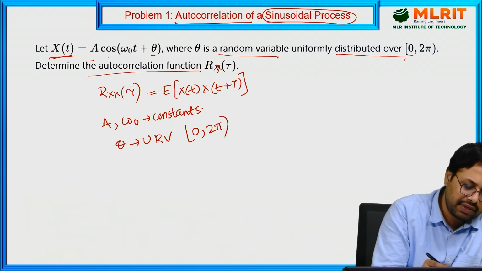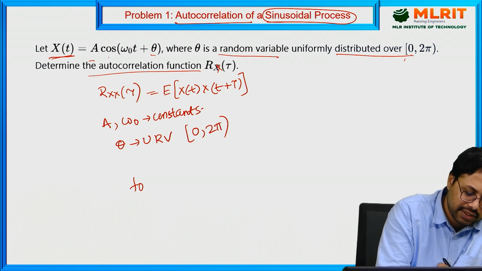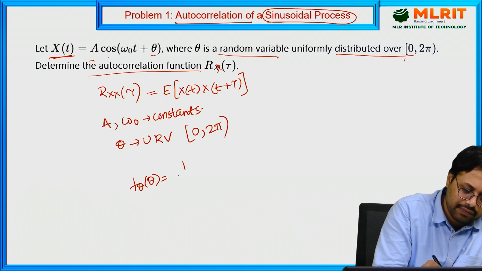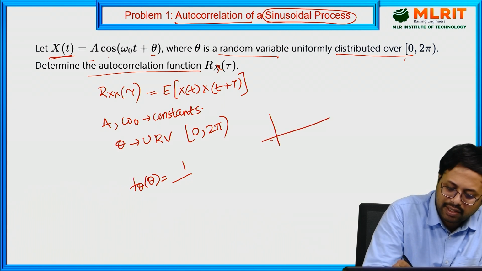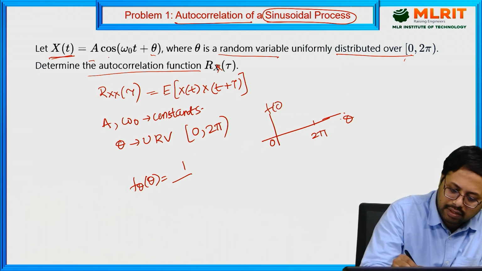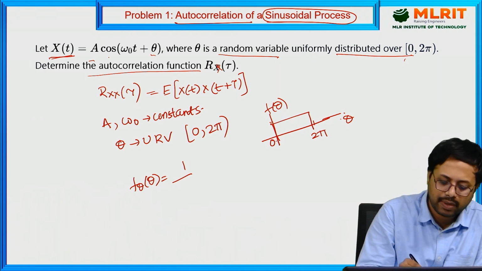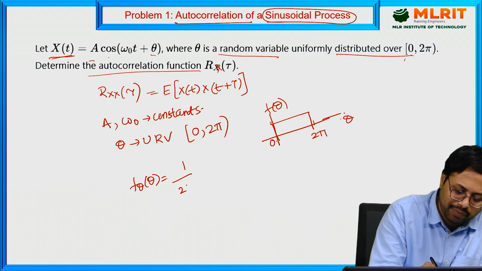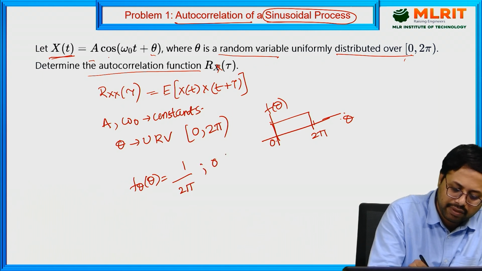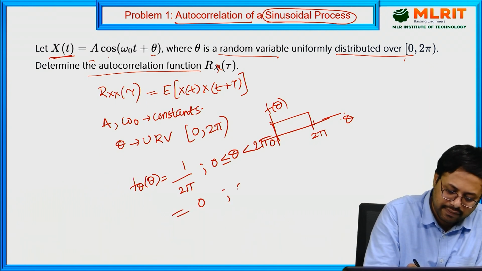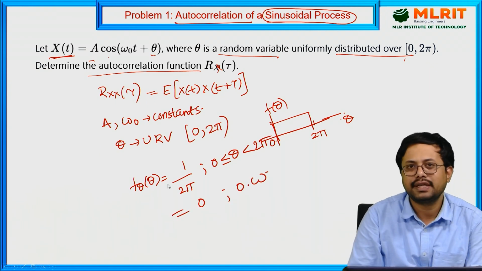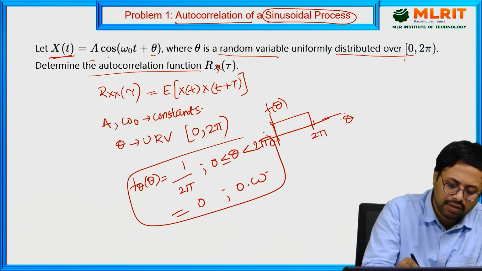Now, how to calculate this? When theta is a uniform random variable, we know the definition of the density function: f of theta is defined over the interval 0 to 2 pi, so the difference 2 pi minus 0 gives 1 by 2 pi, for 0 less than or equal to theta less than 2 pi, and 0 otherwise. So this is the density function definition for this problem.